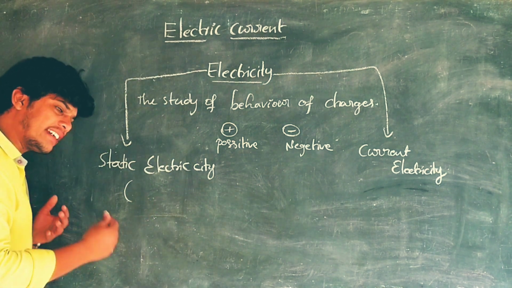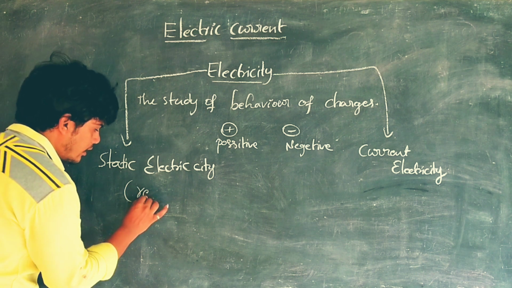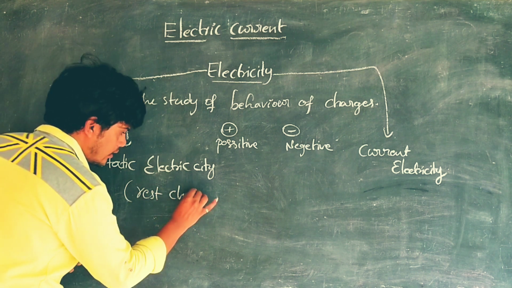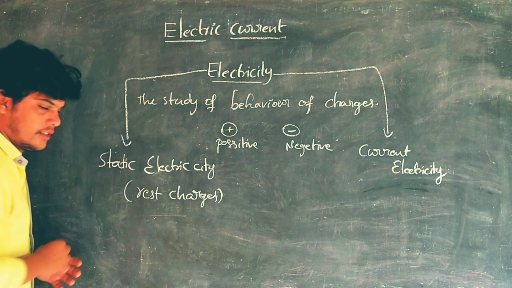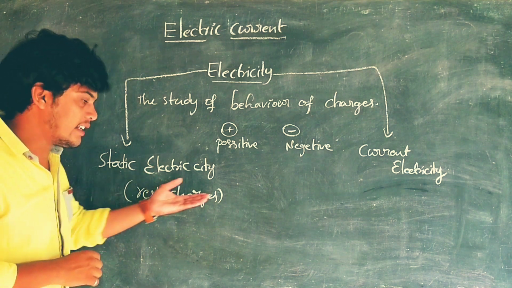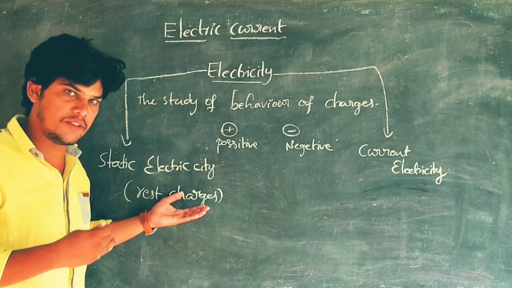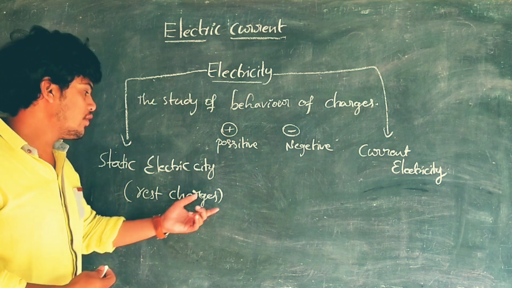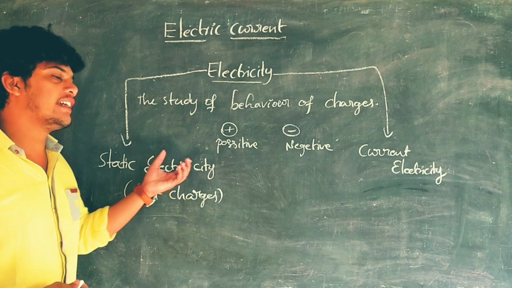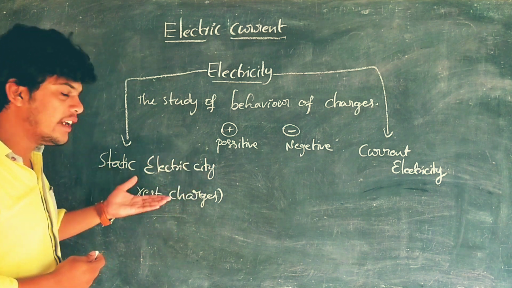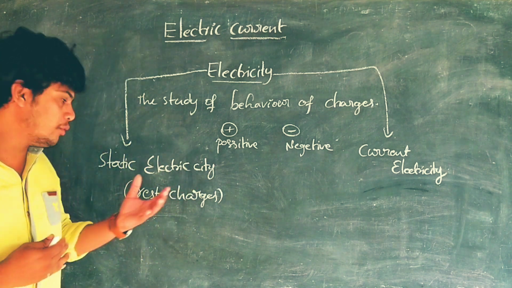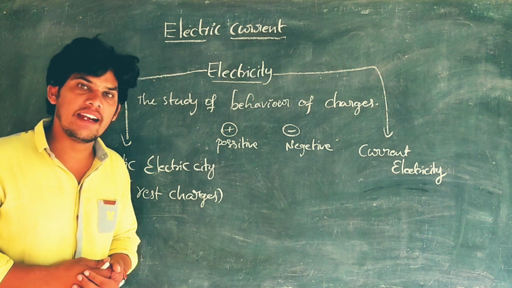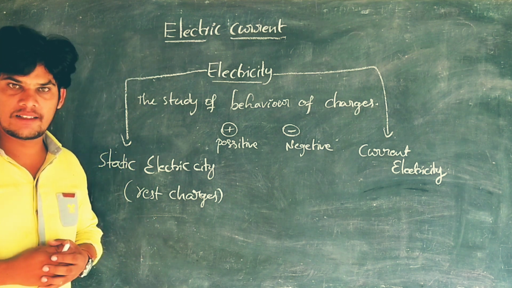In static electricity we study charges which are not in motion. You will learn more about static electricity in your intermediate classes.